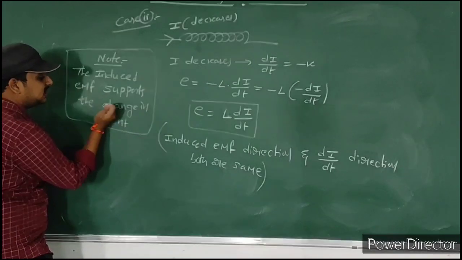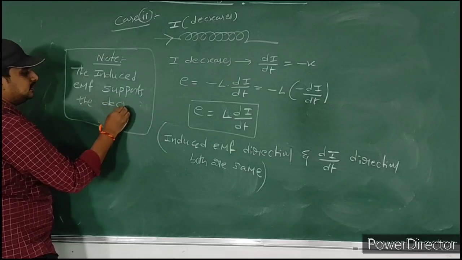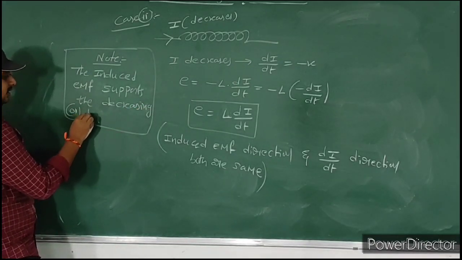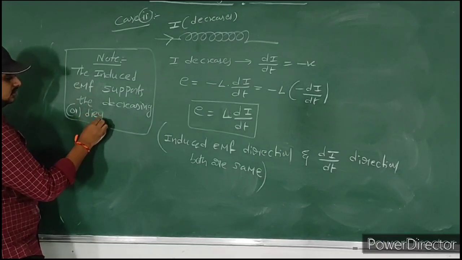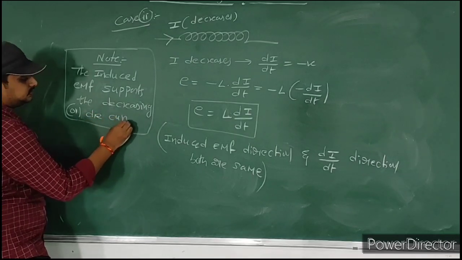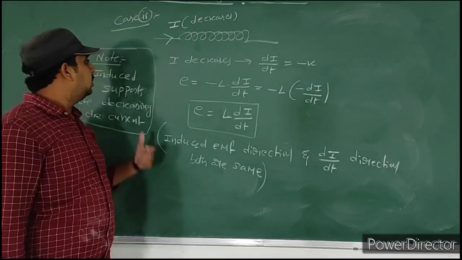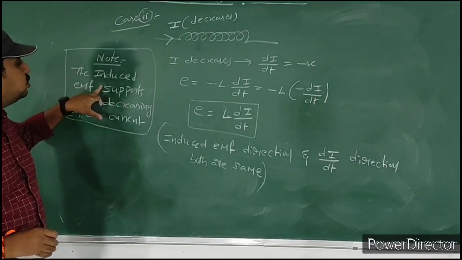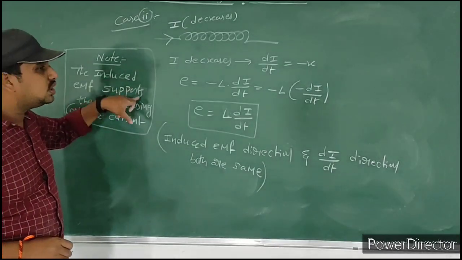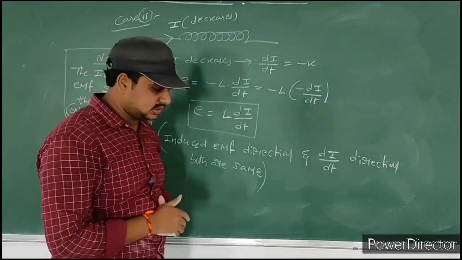Change in current here is the decreasing current. A decreasing current is also called a dying current. Here current decreases. So keep it in mind: the induced EMF supports the decreasing current. The induced EMF opposes the growing current. These are the two cases.